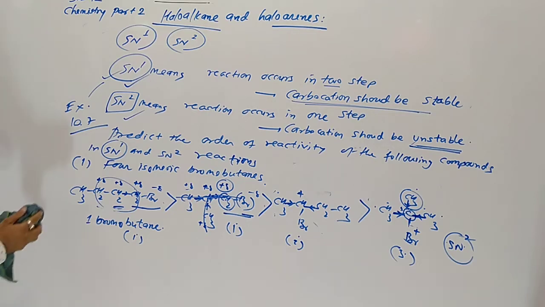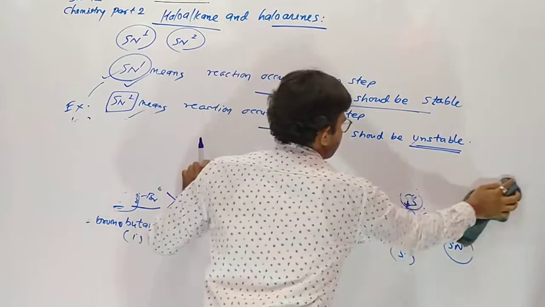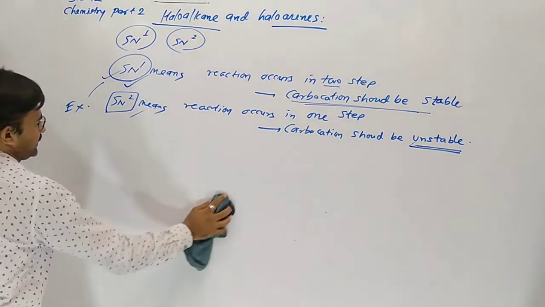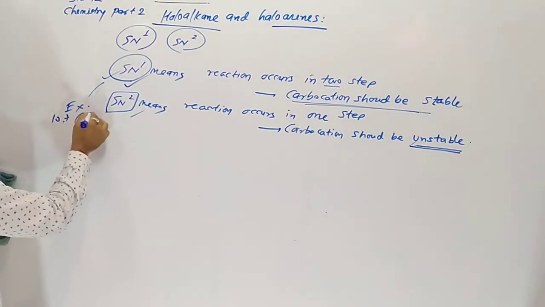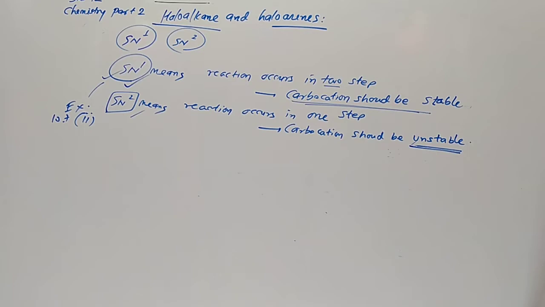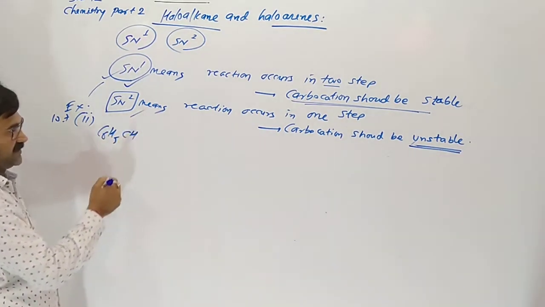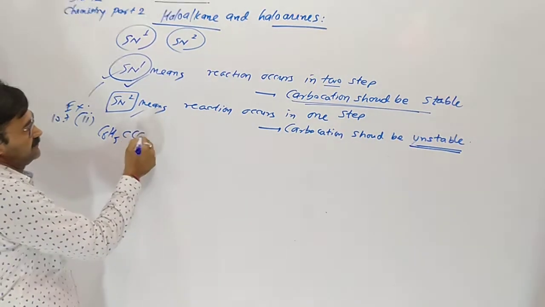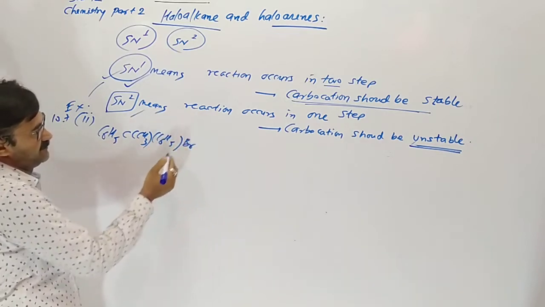Now the next question is asked: give the SN1 and SN2 sequence in the following. Same 10.7, second part. C6H5CH is given. C6H5C, then CH3, C6H5Br.